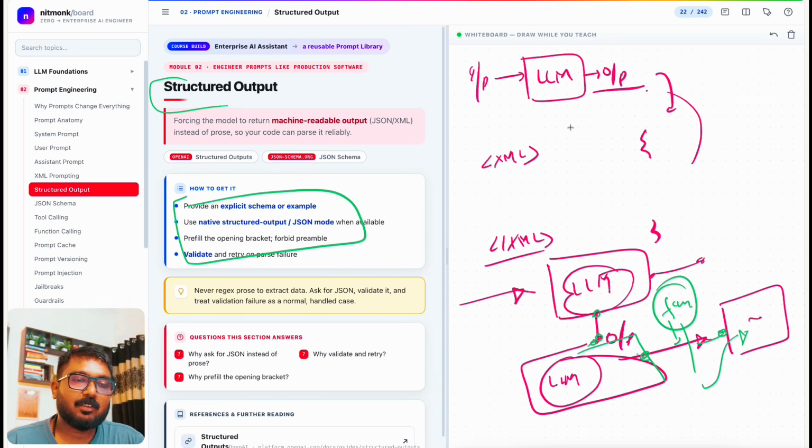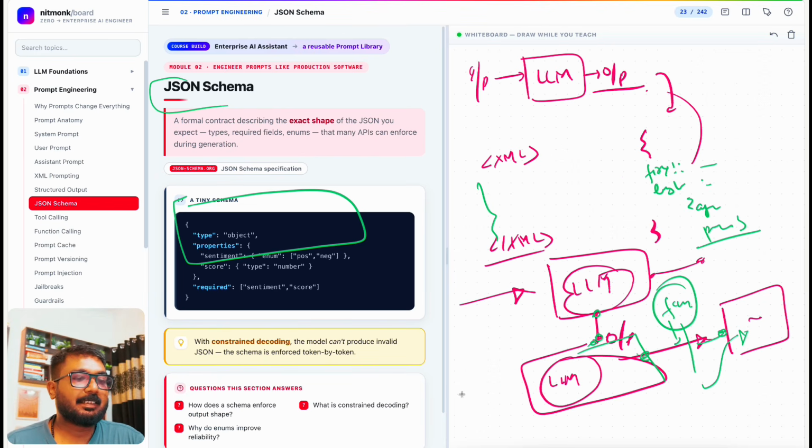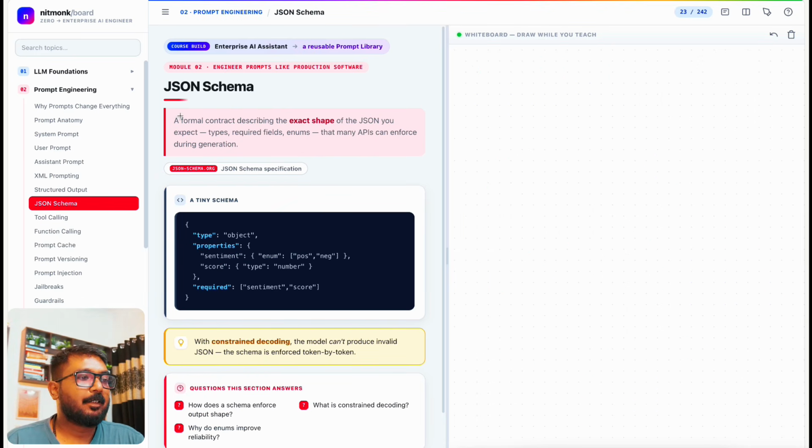And structured output is nothing but telling the model to produce, let's say, first name, then last name, then age, then profile in terms of JSON. Similarly in terms of tags. That is a structured output, and that is really important. Similar with JSON schema: a formal contract describing the exact shape of the JSON you expect, types, required fields, everything.